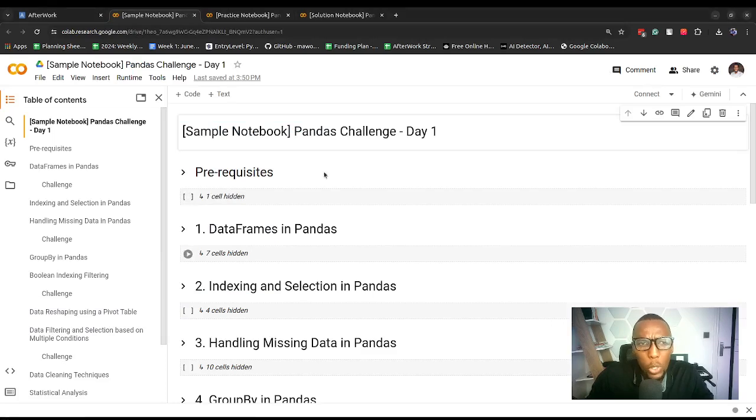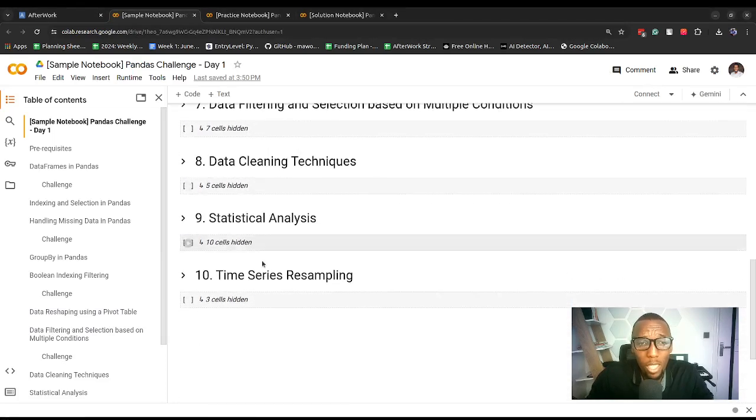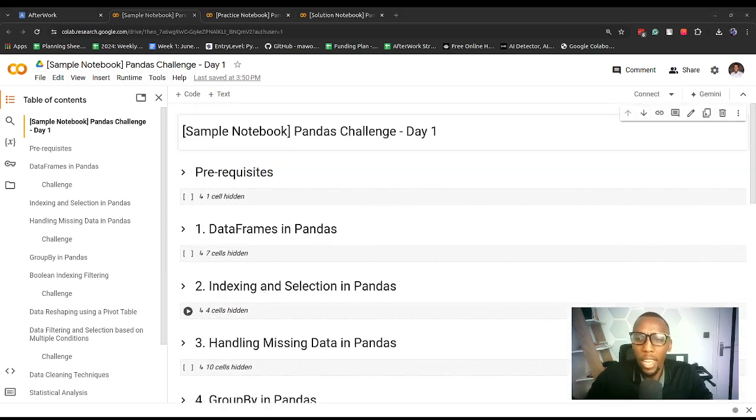In this challenge, we are going to go through 10 different concepts in relation to Pandas. Each and every day for 30 days, we'll be going through different challenges, different concepts. Some of them might be repeated, some of them might be a whole lot easier, but the idea is that at the end of it all, you have concepts in relation to Pandas at your fingertips. So when it comes to data analysis, it will feel second nature.